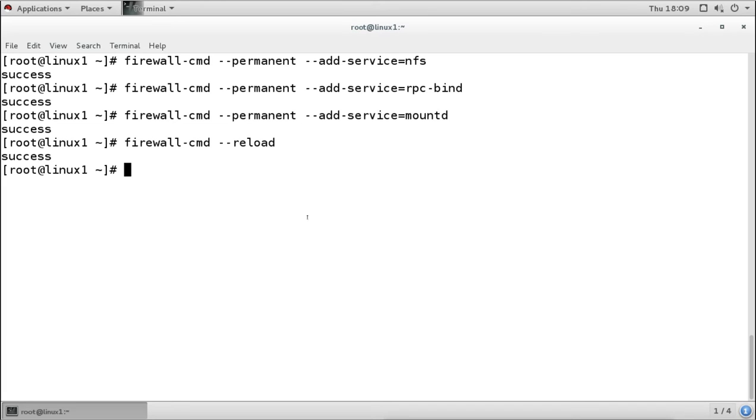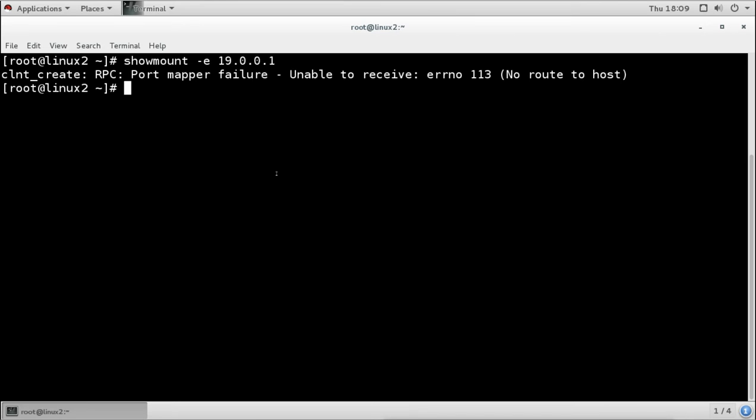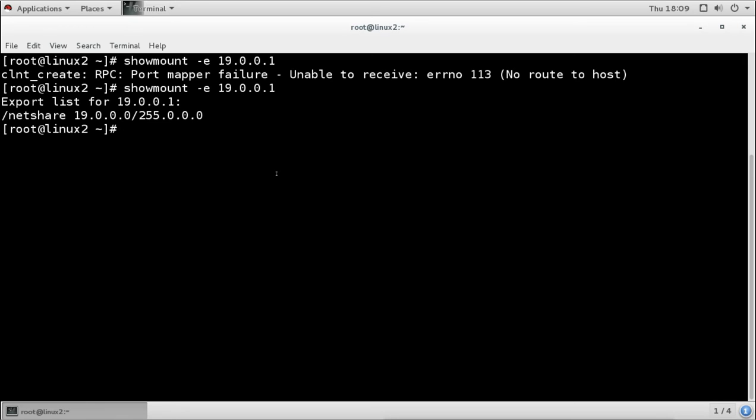Now we'll go back to the client and check whether we are getting the access or not. Again I will use the showmount command, and this time I will see the available share on that server. When we are in a graphical environment like Windows, we go to Run or the network browser, give two backslashes and then the IP address of the server, and it opens the share folders of that other server.